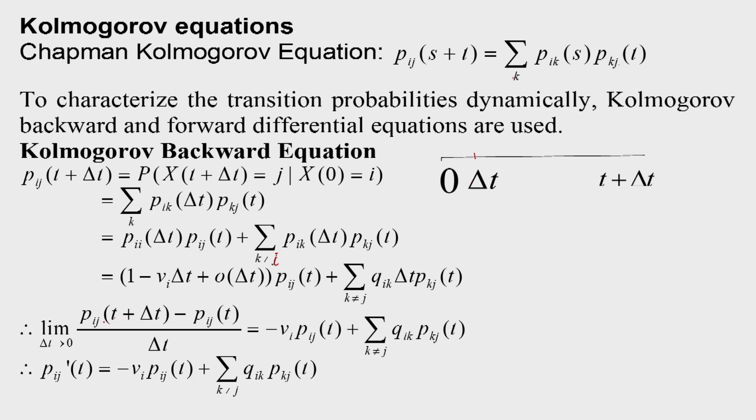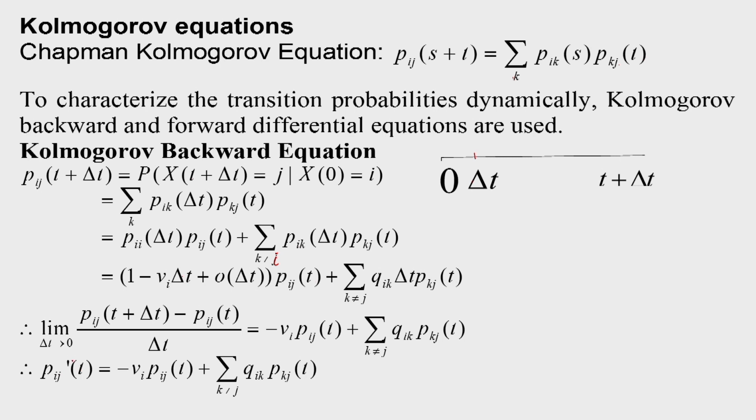Now if I take Pij(t) to the left hand side, divide by delta t, and consider delta t tends to 0, we get minus nu i Pij(t) plus the summation of qik into Pkj(t), and the left side will be the derivative of Pij(t).